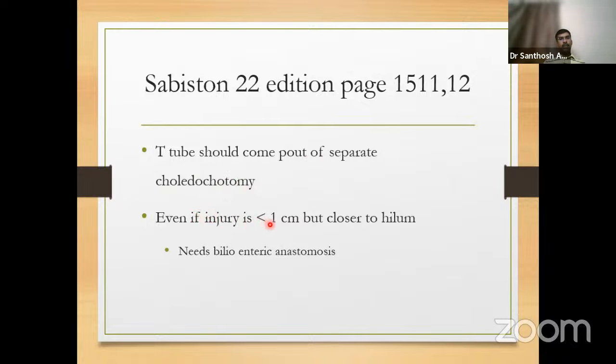If the injury is even less than 1 centimeter but is closer to the hilum, it will require a bilioenteric anastomosis, which is either hepatico-jejunostomy or hepatico-duodenostomy. So this question was taken from the Sabiston 22nd edition, these pages. This was not from Bailey.